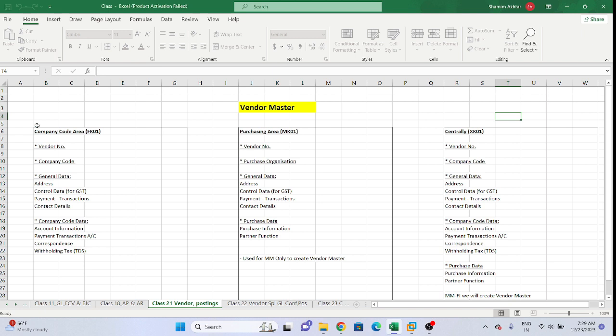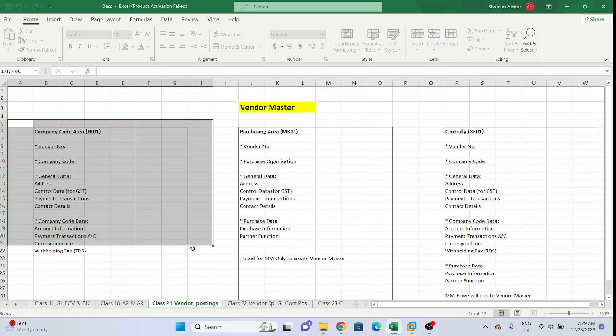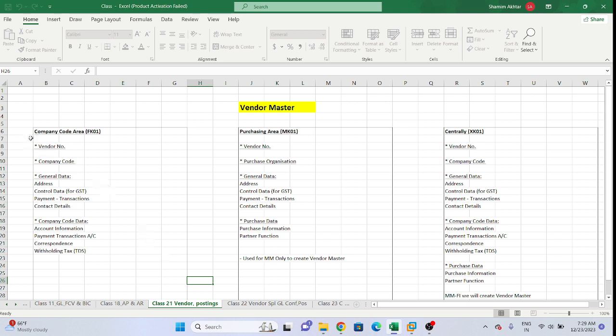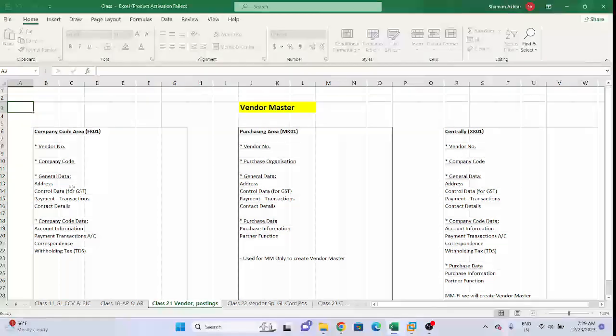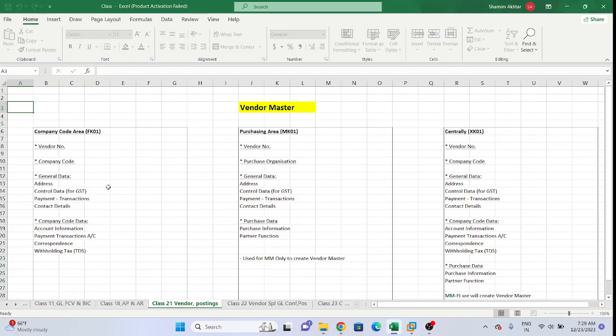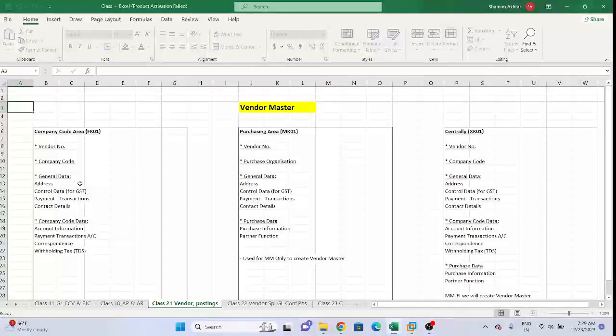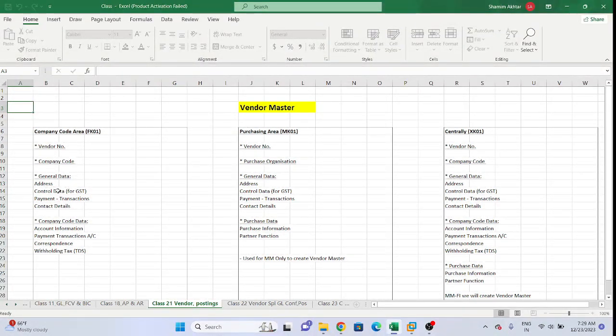If I want to create vendor master data company code area wise, what we need to provide is the vendor number, the company code, and general data. In general data, we give the address details, meaning that vendor's address, which location the vendor belongs to. Suppose it's in Hyderabad, so all the address we will fill in the address options.